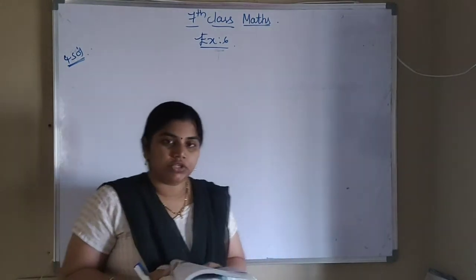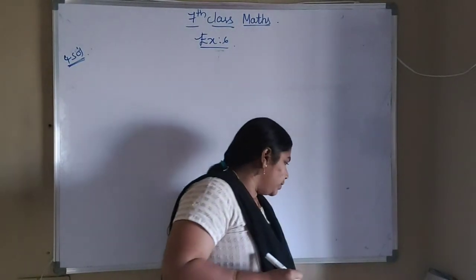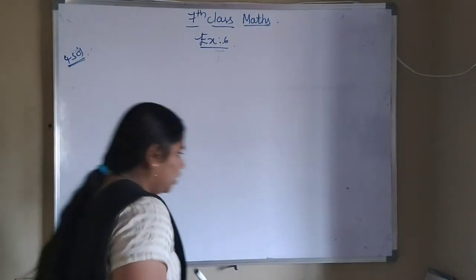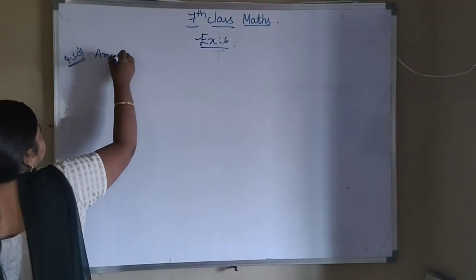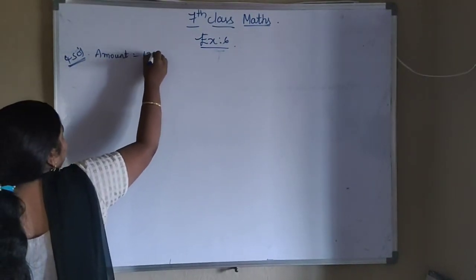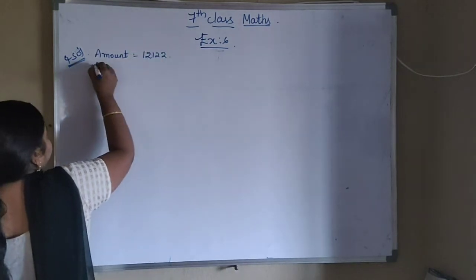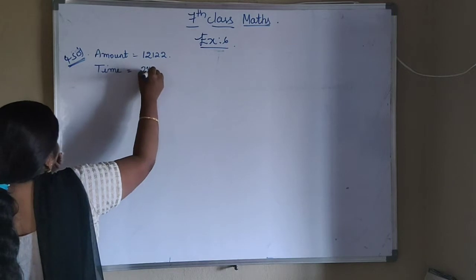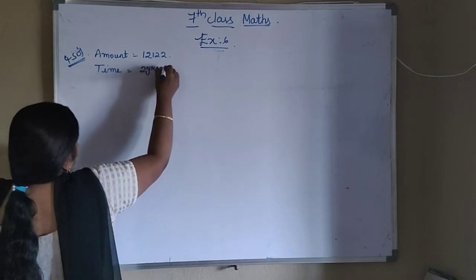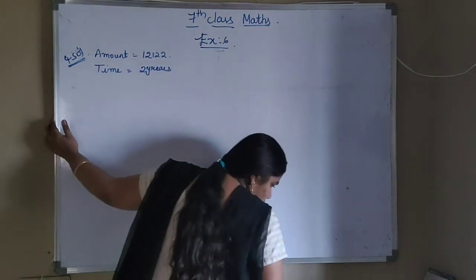So in this question you have 2 parts. First part we will solve. First is the amount, how much have they given? Amount value is 12,122 rupees and time is 2 years.